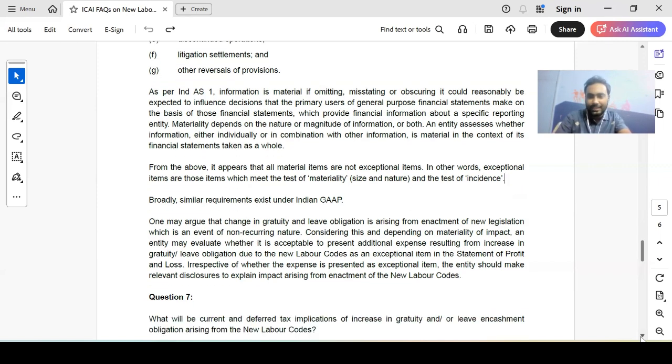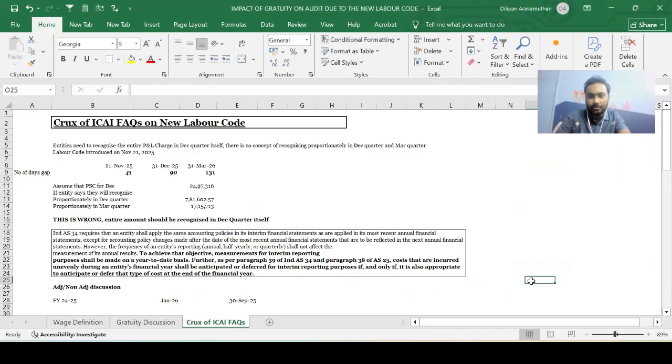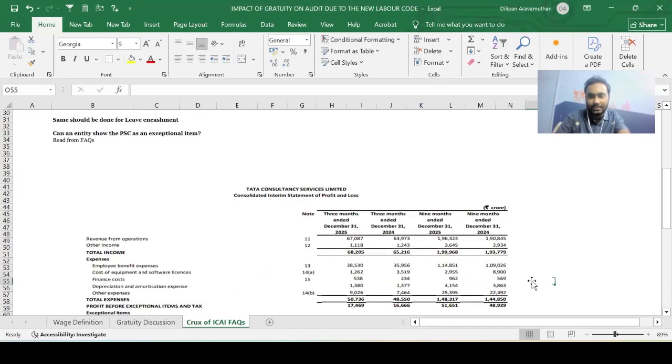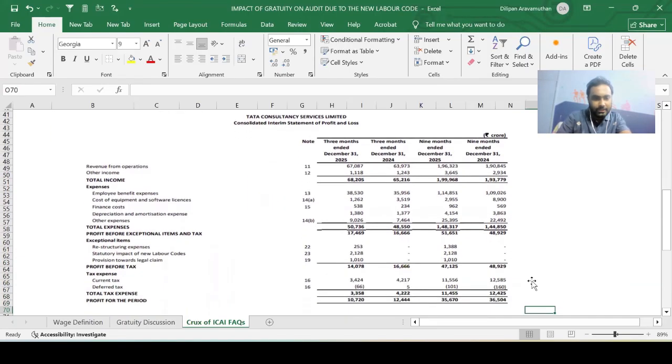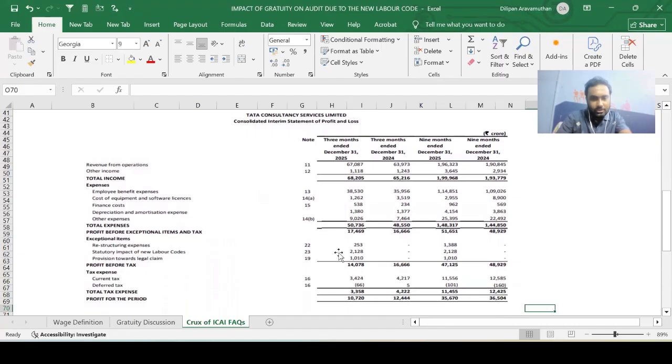Question 7 is on deferred tax, which we already saw for our gratuity, so I'm not discussing that further. And I've taken TCS results for the quarter ended December 2025. We can just go through that, like we can just see how they have presented the impact of the new labor code. Now we just come down. They are saying statutory impact of new labor codes, Note number 23, 2128 crores, guys. Look at this. The profit of the entity is 14,000 crores, and this number is 2128 crores. If you look at this, this is actually more than 10% of the profit, guys.